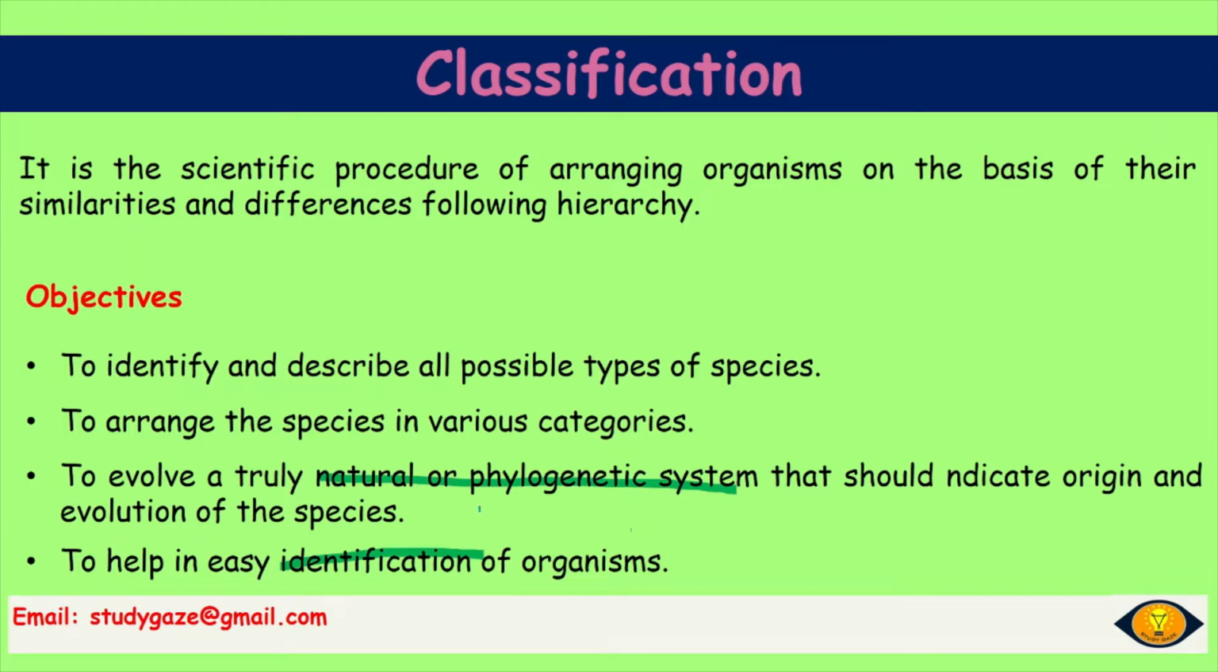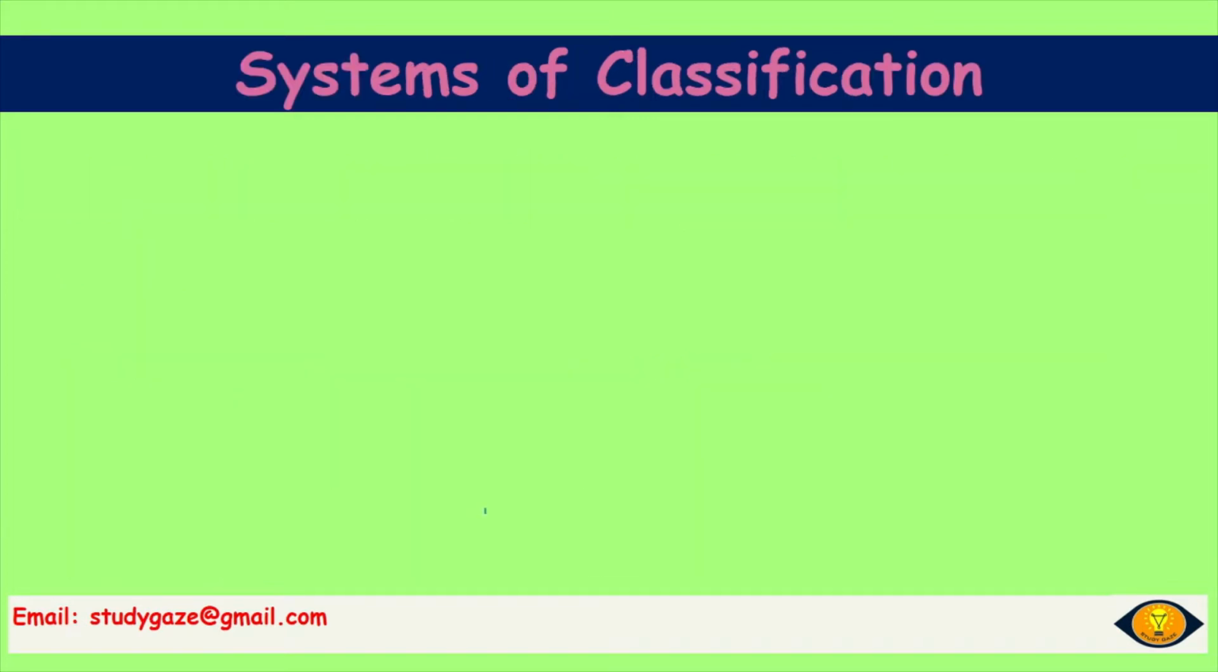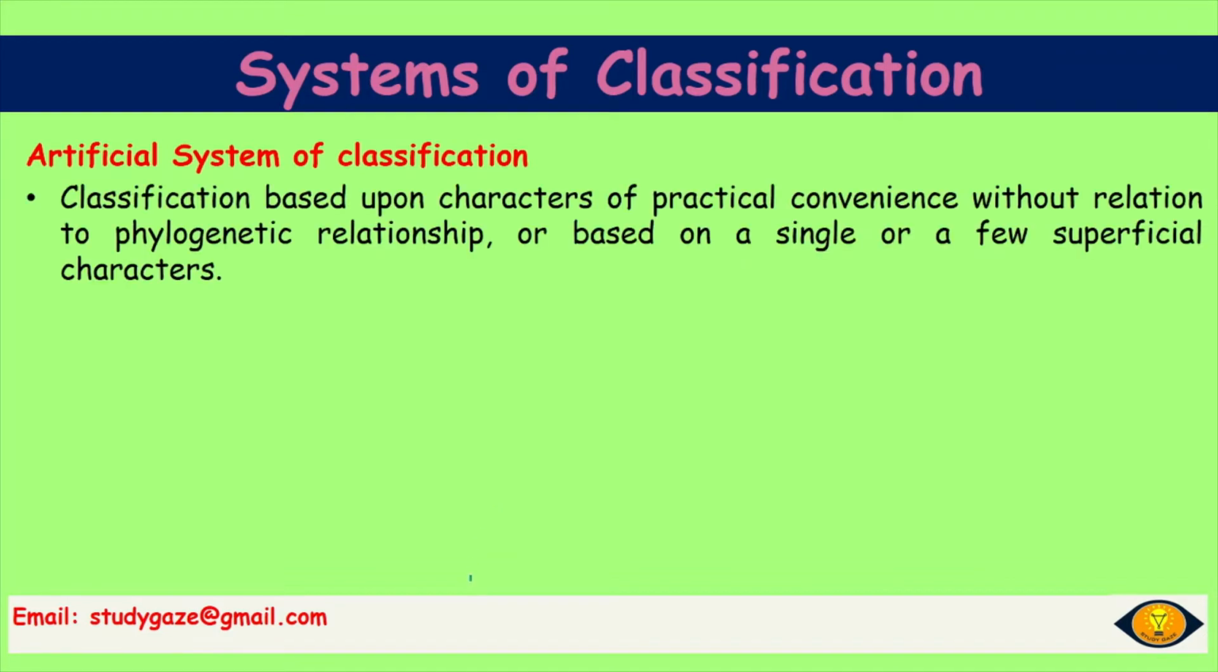Next, systems of classification. There are mainly three. First is the artificial system of classification. How we can define it? It is the classification based upon characters of practical convenience without relation to phylogenetic relationship or based on a single or a few superficial characters. The main keyword here is practical convenience. You can see here I have already written the practical convenience. This is the main keyword of the artificial system of classification.